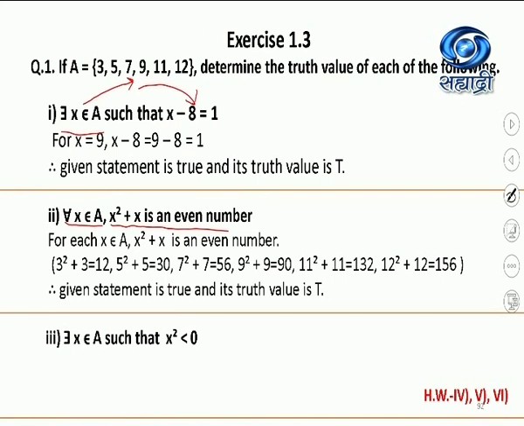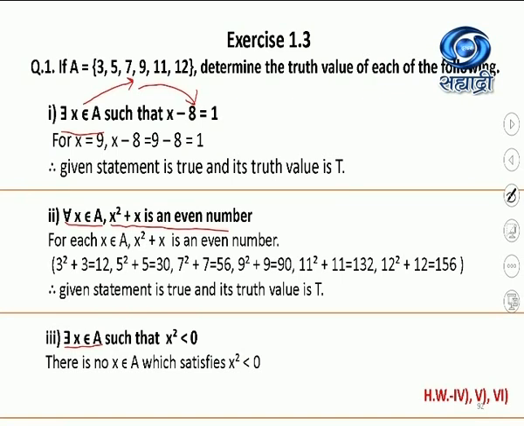Third one, there exists x belongs to A such that x square is less than 0. What is the meaning? From set A, there should be at least one element whose square is negative. Is it possible? Because you take any real number, the square is always positive. In fact, the elements in the set A, you can see 3, 5, 7, 9, 11, 12. They all are positive integers.